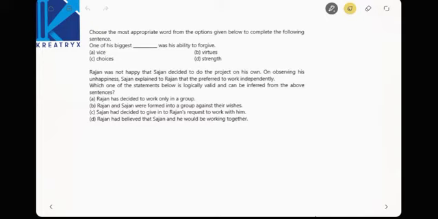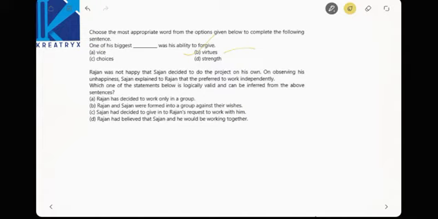Next, the most appropriate word from the options given below to complete the following sentence. One of his biggest dash was his ability to forgive. See here, wise choices? No, biggest thing in his life means virtue. Virtue means a God given gift is the ability to forgive.